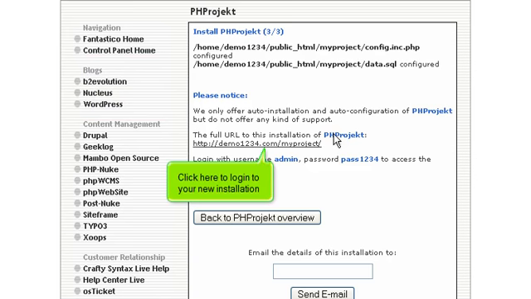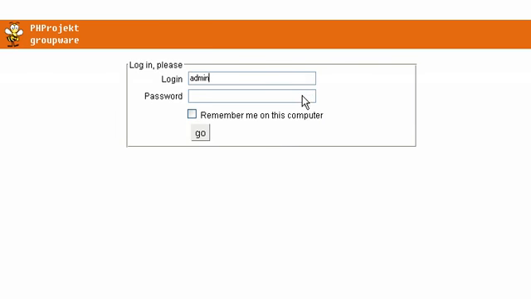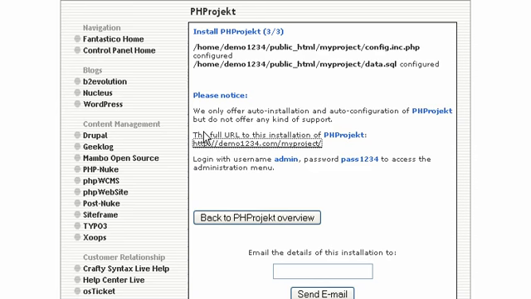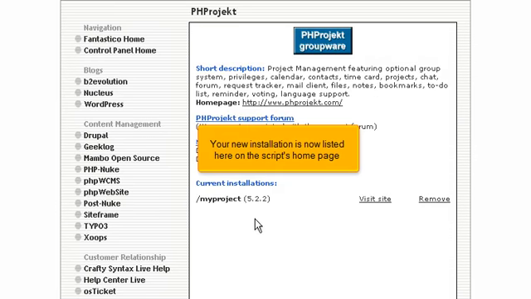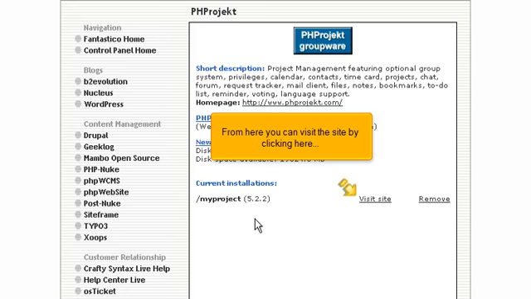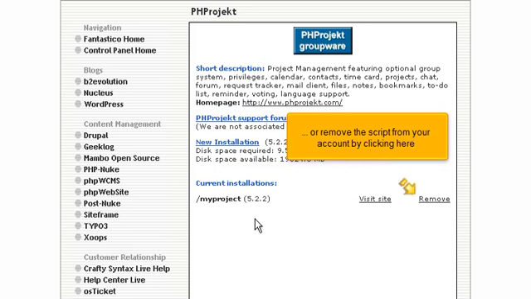Click here to log in to your new installation. Log in using the admin username and password you assigned during installation. Your new installation is now listed here on the script's homepage. From here you can visit the site by clicking here, or remove the script from your account by clicking here.